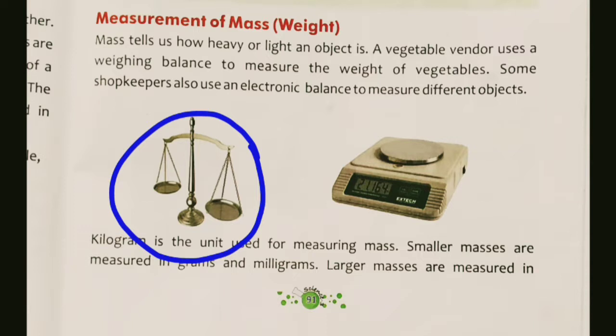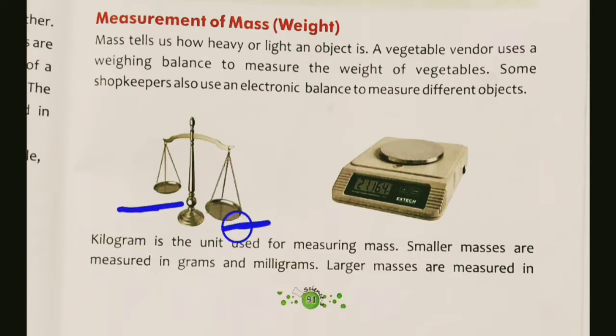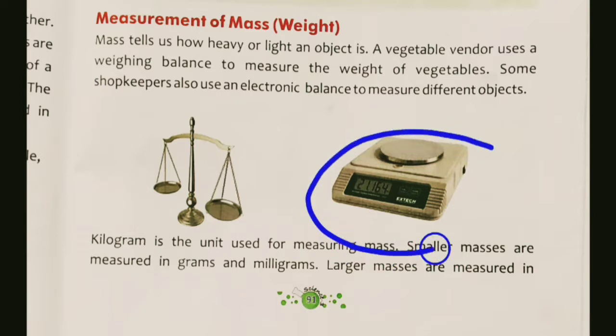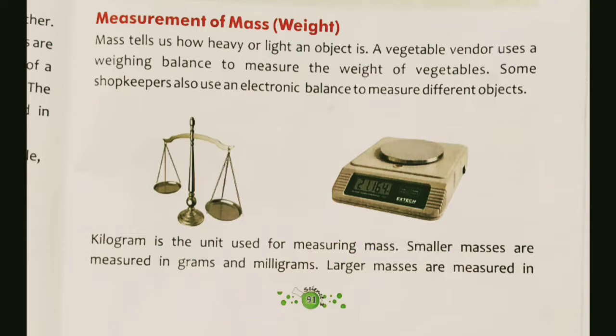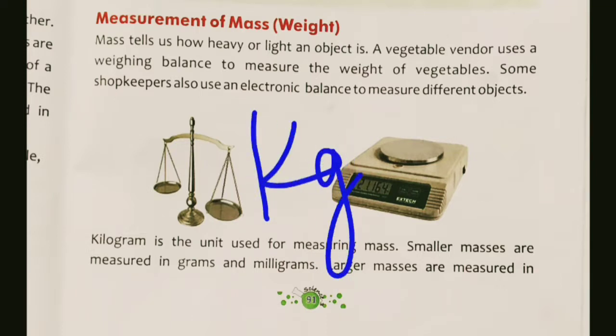Okay, you can see this is a balance here and it has two pans. In one pan we put the weighing stones, and in the other pan we put the vegetable or the thing that we have to measure. So this is our weighing balance. It is used to measure the weight of the thing. But some shopkeepers also use an electronic balance. You can see this is an electronic balance to measure different objects, and the unit that we use to measure the weight or the mass is kg. It means kilogram. Kg means kilogram.